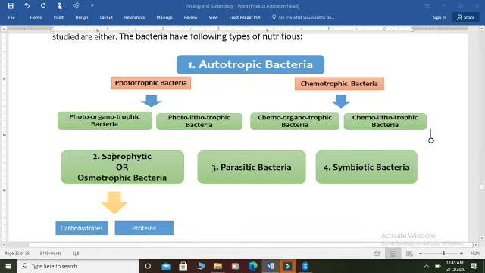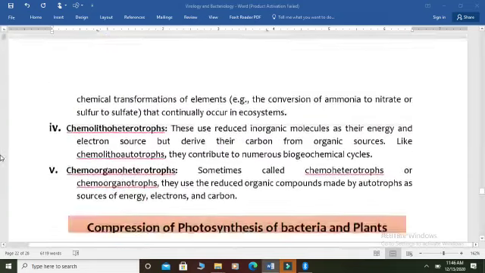If we discuss saprophytic bacteria, these bacteria are further divided into two types. The first one is the carbohydrate, the second one is the protein. Those bacteria which digest or feed on carbohydrates are known as saprophytic carbohydrate bacteria, while some of them mainly feed on protein molecules from the organic compounds. We divide them on the basis of their mode of nutrition.